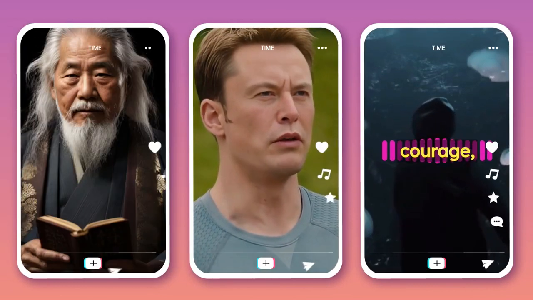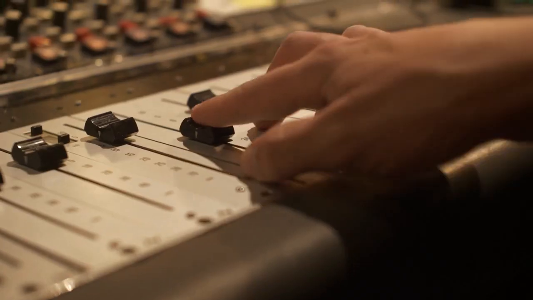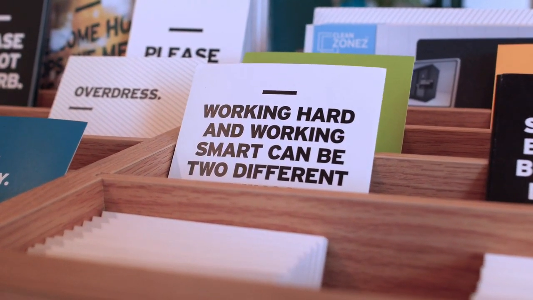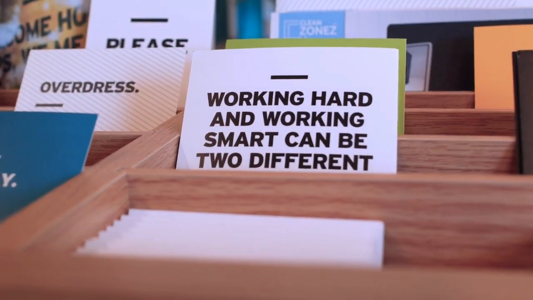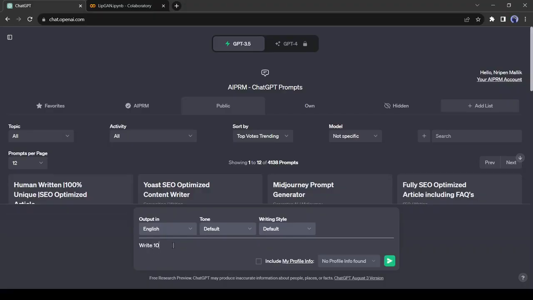Today, I'm gonna walk you through the super simple process of creating your own motivational YouTube Shorts using the power of AI. Let's dive in. In the beginning, we need some motivational quotes. For generating some motivational quotes, we will use Chat GPT. Let's ask Chat GPT for some motivational quotes. I am asking for 10 motivational quotes.